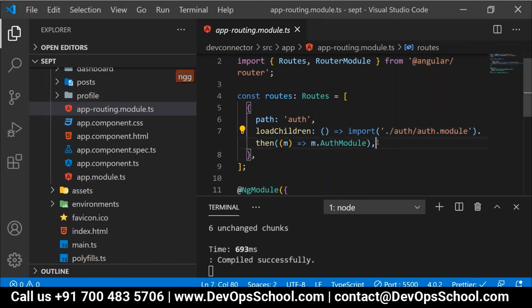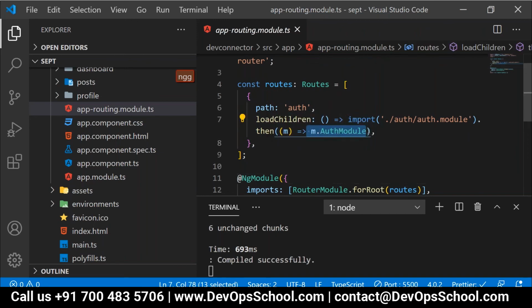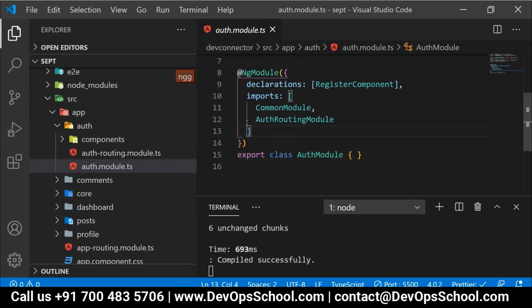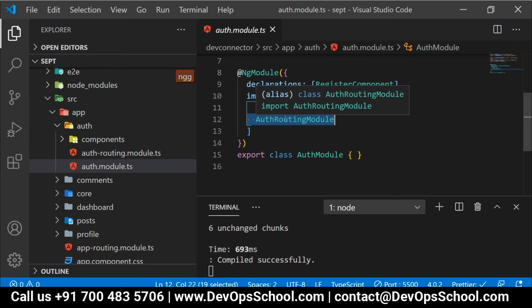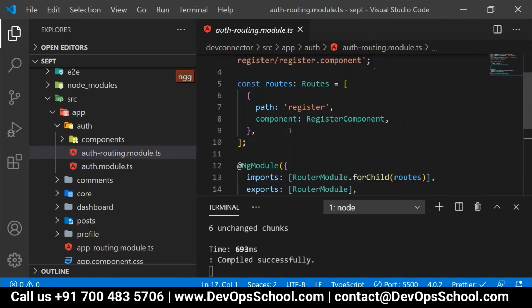Then here, internally we are going to use which class? The auth module class. Now once you reach this auth module class, inside this auth module, have you already imported auth-routing.module.ts or not? So it will go to this auth-routing.module.ts. Now internally, is it able to find that /auth will take you to the auth module?